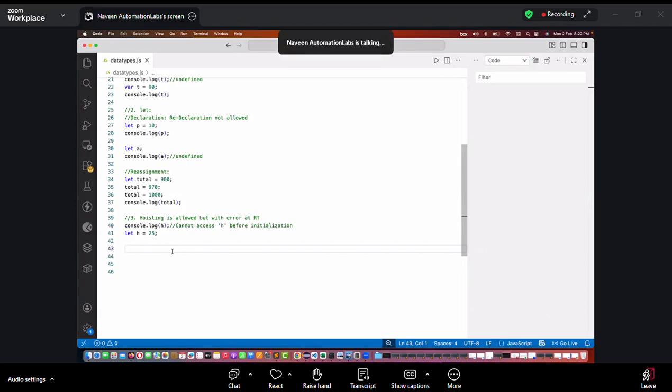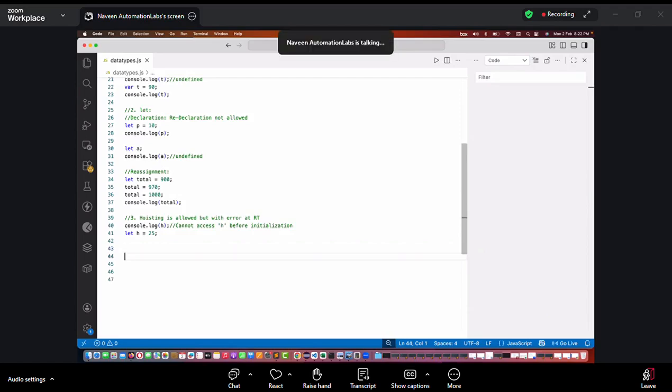Let or var? That's why you see everywhere in Playwright, when we practice or design the framework, or you pick any existing framework people are working on, they always use let instead of var. So avoid var, never use var. It's almost, I would say, outdated, not deprecated. It's outdated completely.